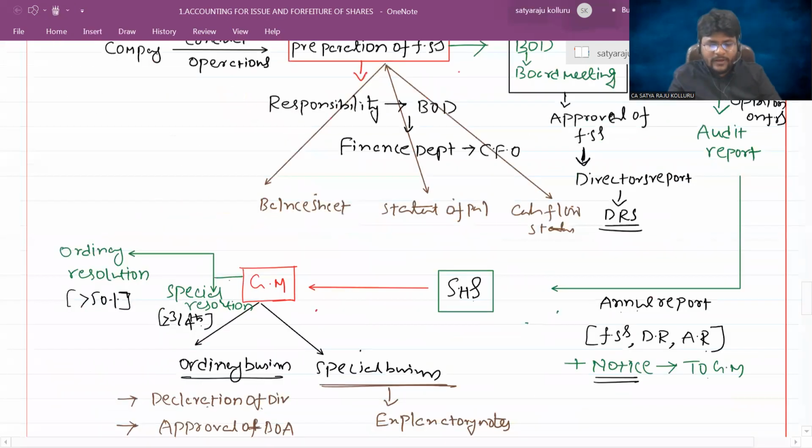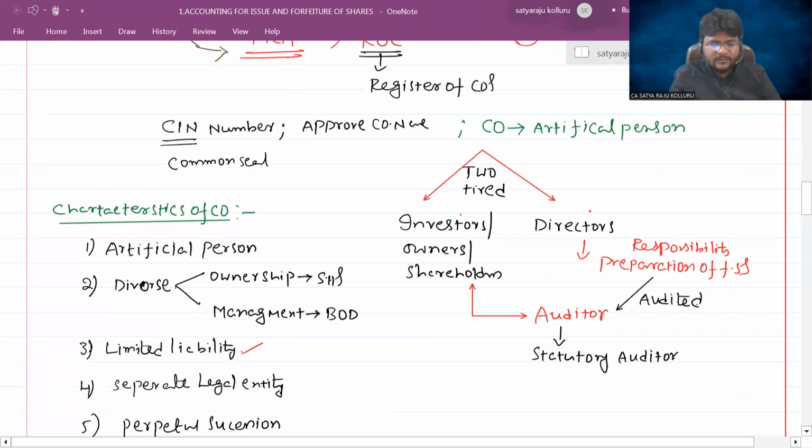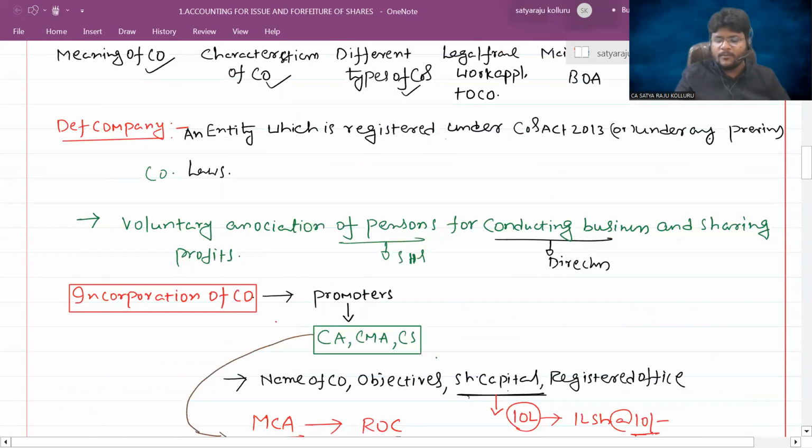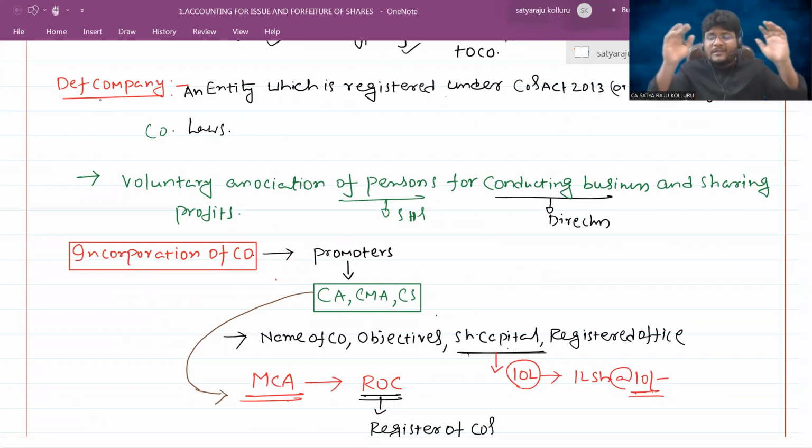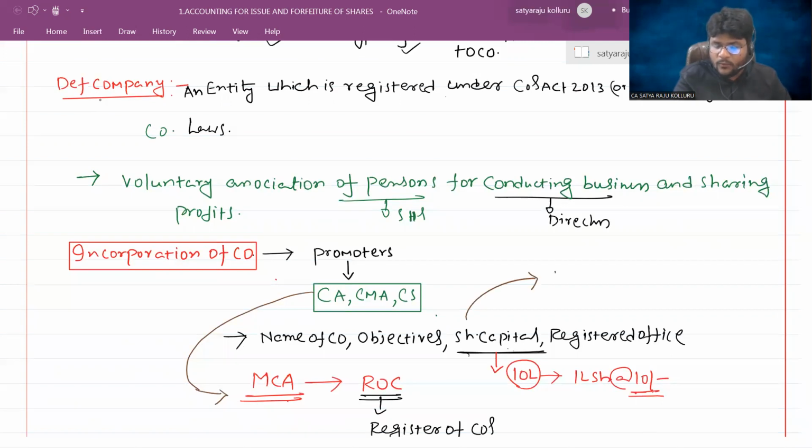Sir, at the time of incorporation of a company, promoters should tell the name of the company, objective, share capital, registered office, and all other stuff. In which document do they prescribe all these things? That is known as the MOA of the company. MOA means Memorandum of Association.